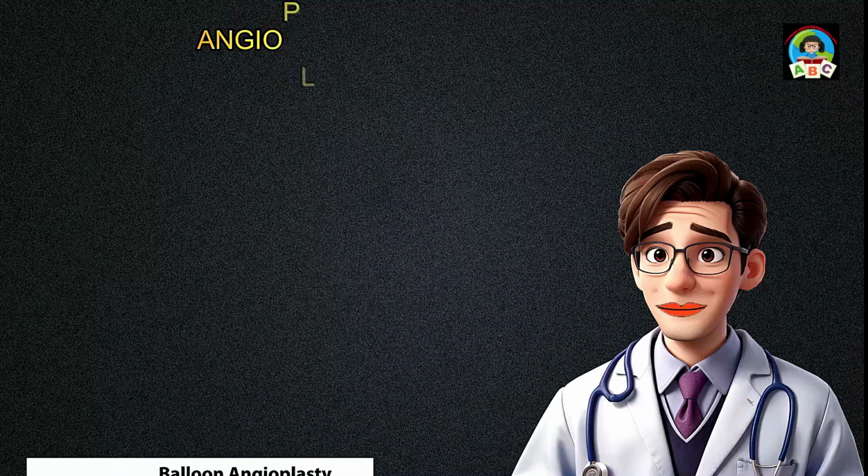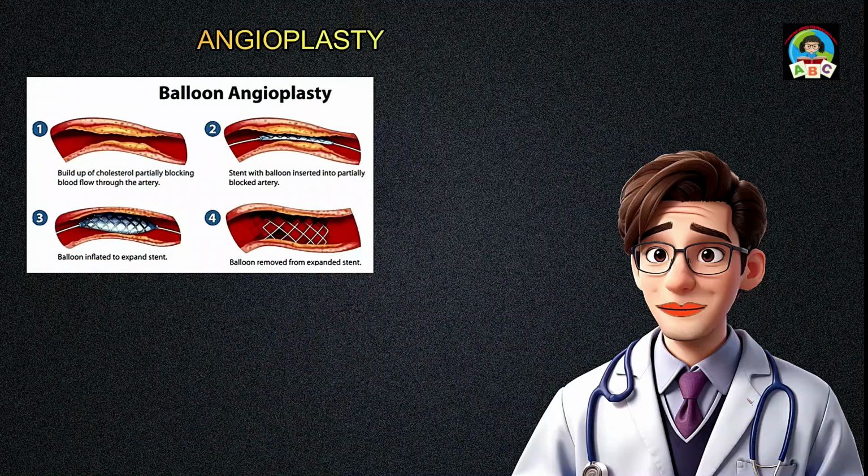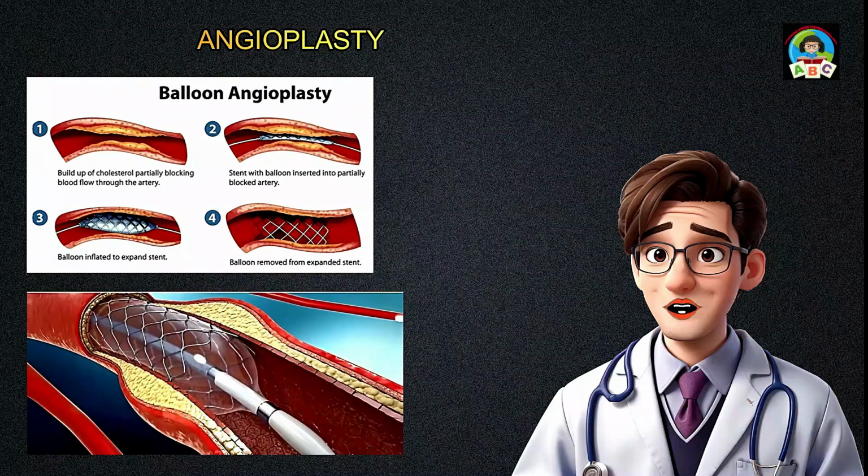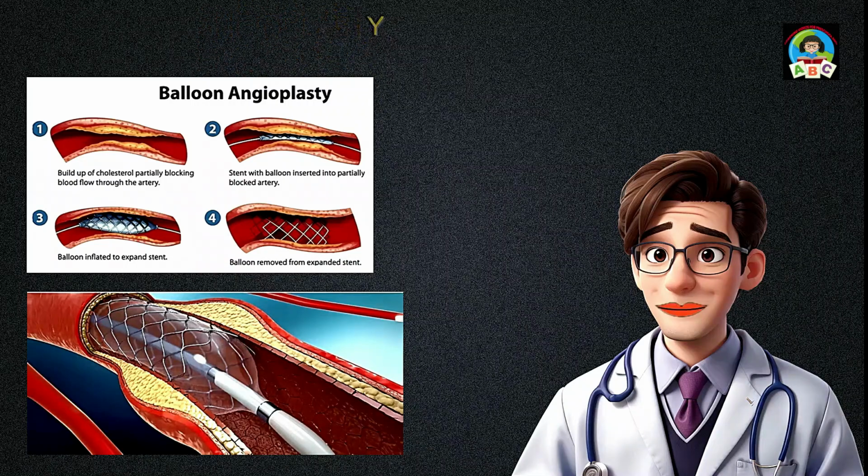Angioplasty. In coronary angioplasty, a tiny wire mesh device called a stent is inserted into a blocked coronary artery to restore blood flow to the heart muscle. This procedure involves threading a deflated balloon with the stent through the blocked artery, inflating the balloon to compress the plaque, and leaving the stent in place to support the artery and prevent reblockage.